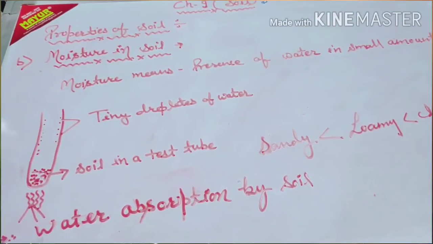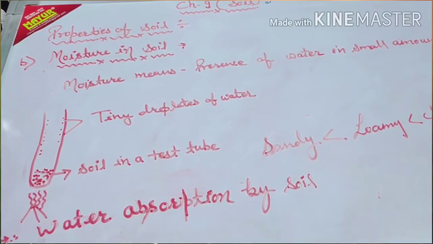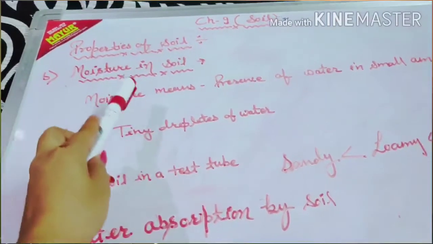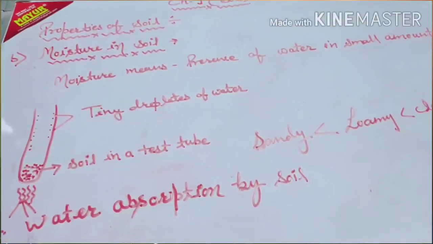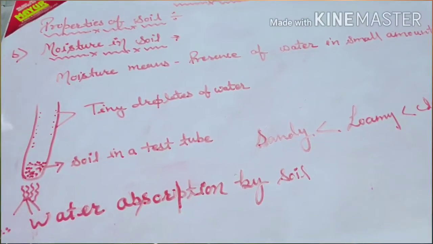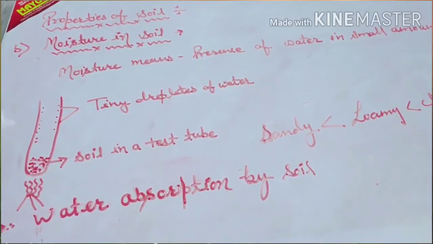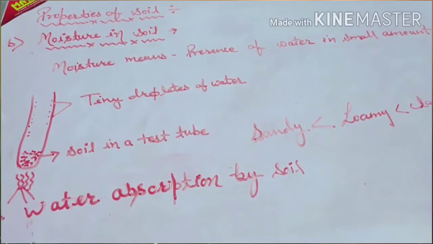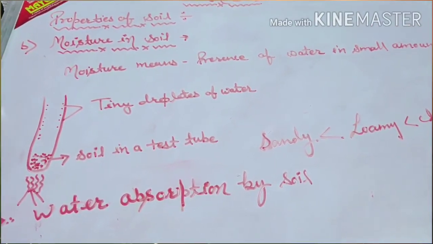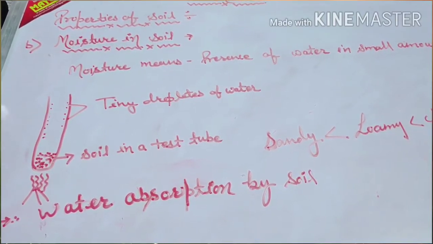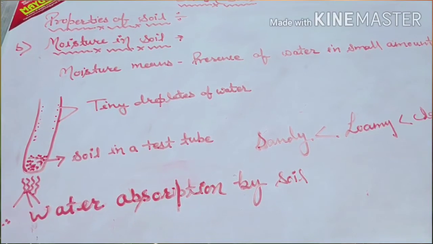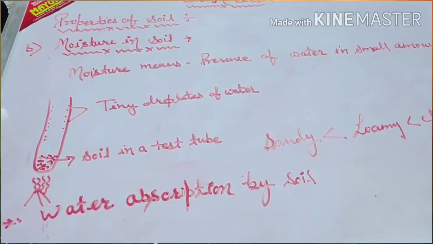So the next property of soil that we are going to discuss is the moisture in soil. Alright. Now before we talk about the moisture in soil, what do you mean by moisture? Moisture is nothing but presence of a liquid in small amount. Here, the liquid means water.